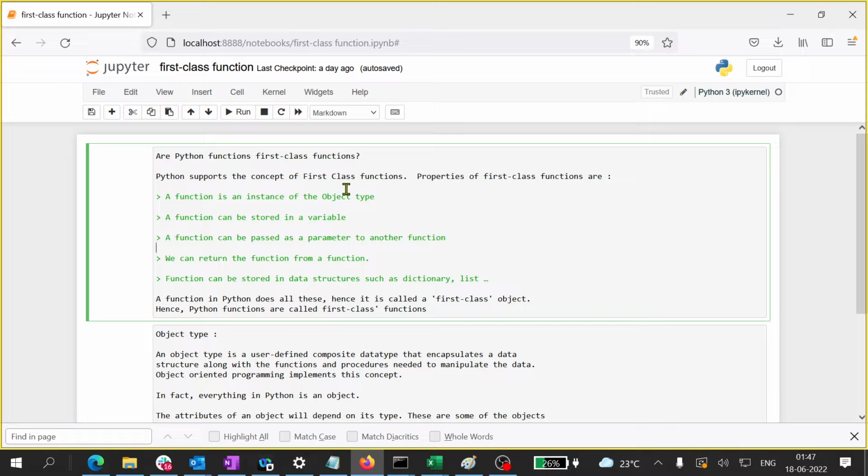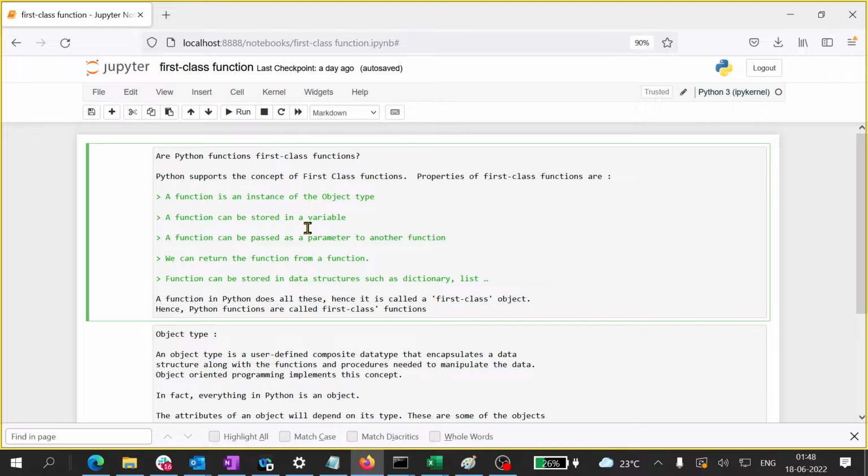So what are the properties of a first class function? What are the prerequisites that should be there for a function to be called a first class function? So these are the properties. The function should be an instance of the object type.